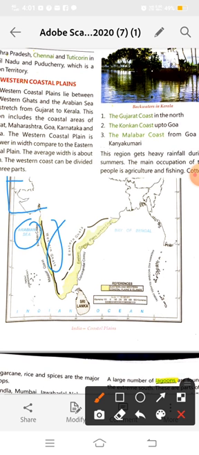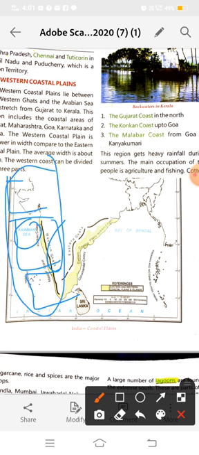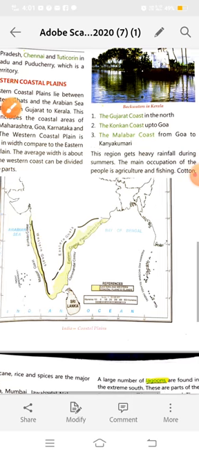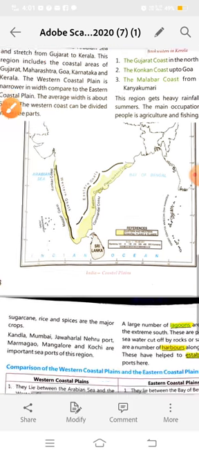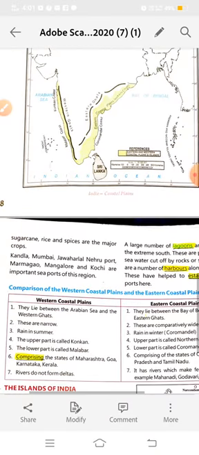The north is known as the Gujarat coast and the Konkan coast up to Goa, and from Goa to Kanyakumari is the Malabar coast. It receives rainfall in summer, and the main occupation of the people is agriculture and fishing. The major crops are cotton, sugarcane, rice and spices. And you also learnt about the main seaports in the western coastal plain.